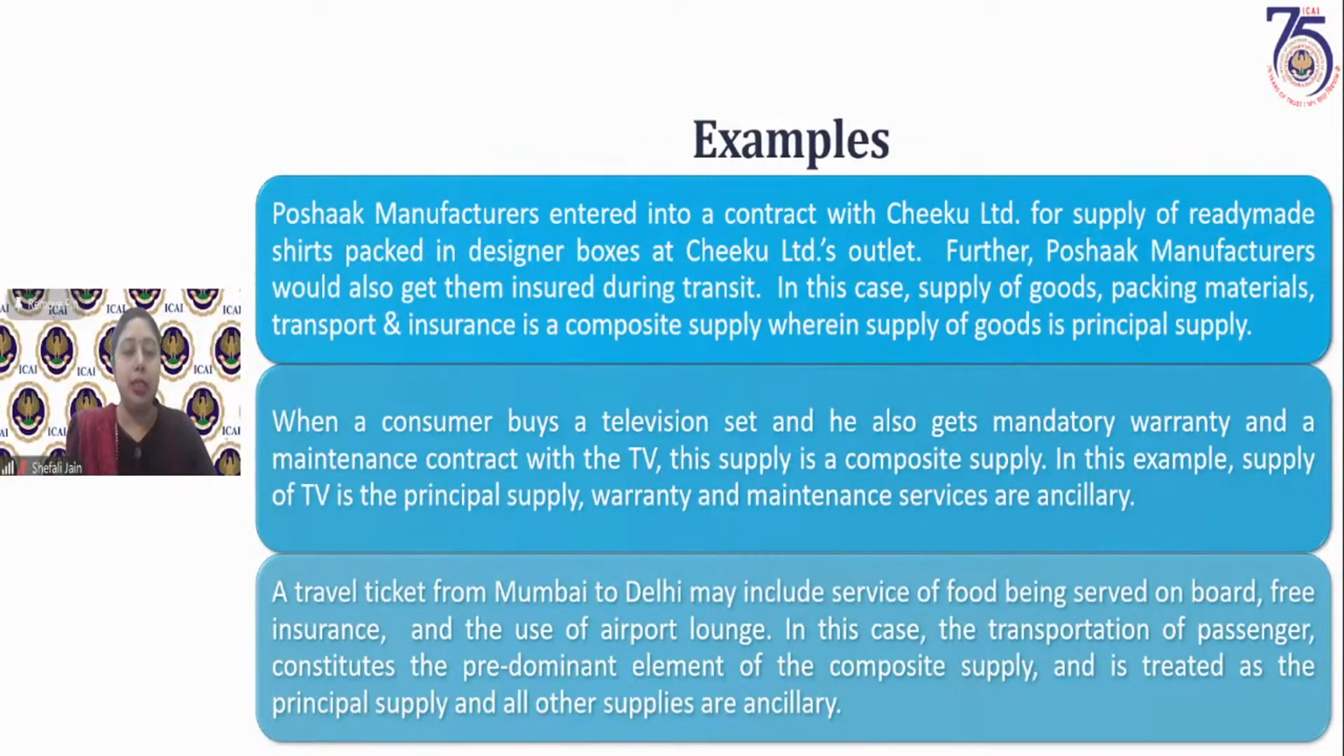A travel ticket from Mumbai to Delhi may include supply of food being served on board. This we had already, insurance and use of airport lounge. So अगर ये सारी services आपकी travel ticket में included हैं, then that will constitute a composite supply, जिसमें कि main supply क्या है? Transportation of passengers. The travel airlines intends to transport the passengers. Along with that, it is providing lounge, it is providing free food, it is providing the insurance to the travelers. So this becomes a composite supply.